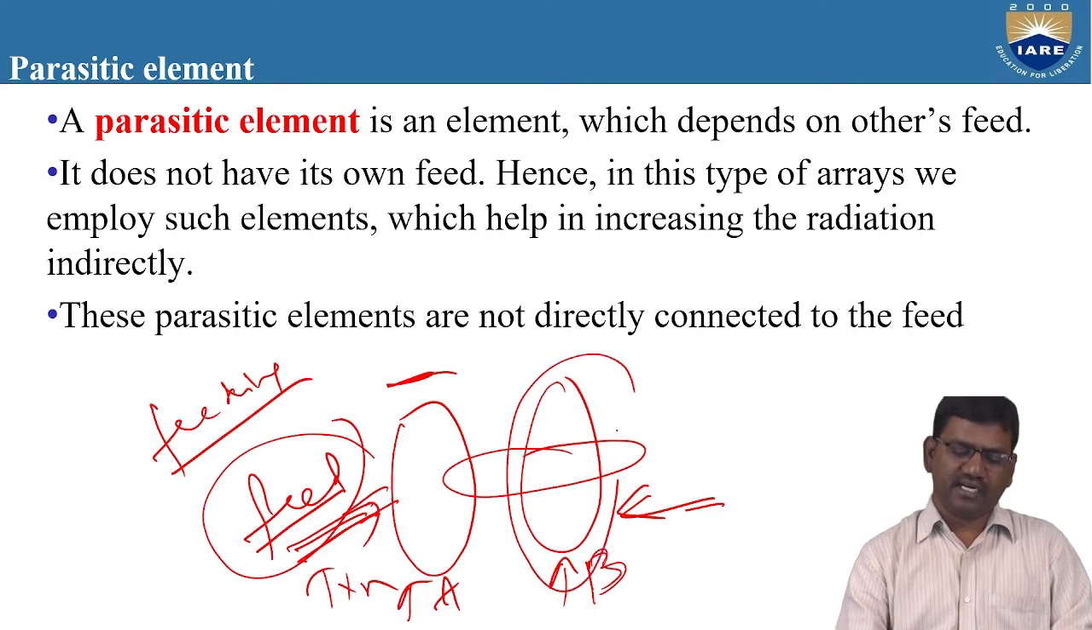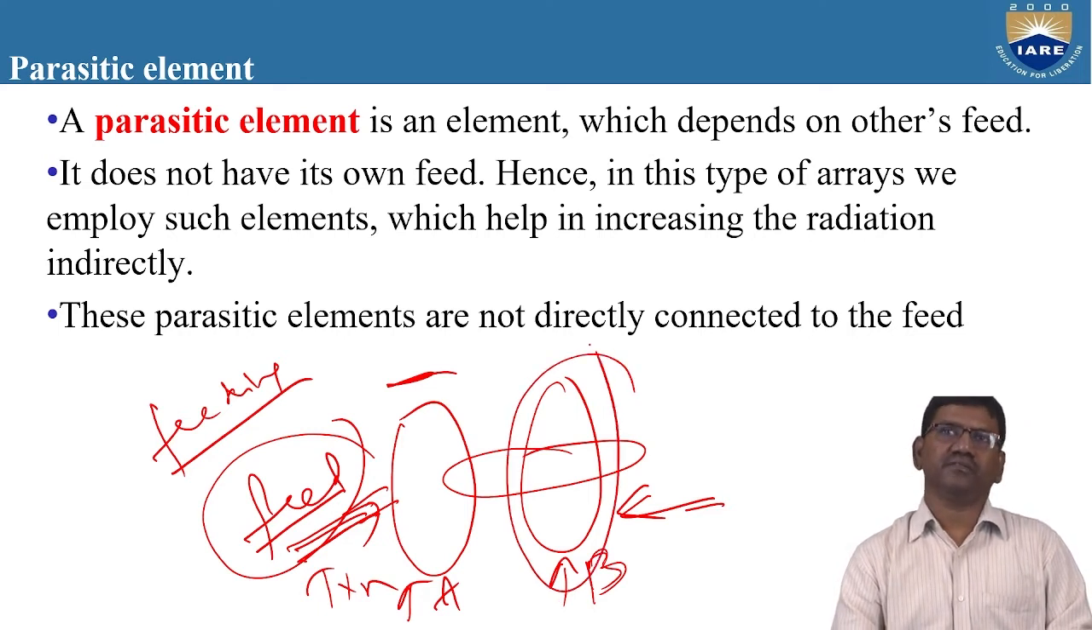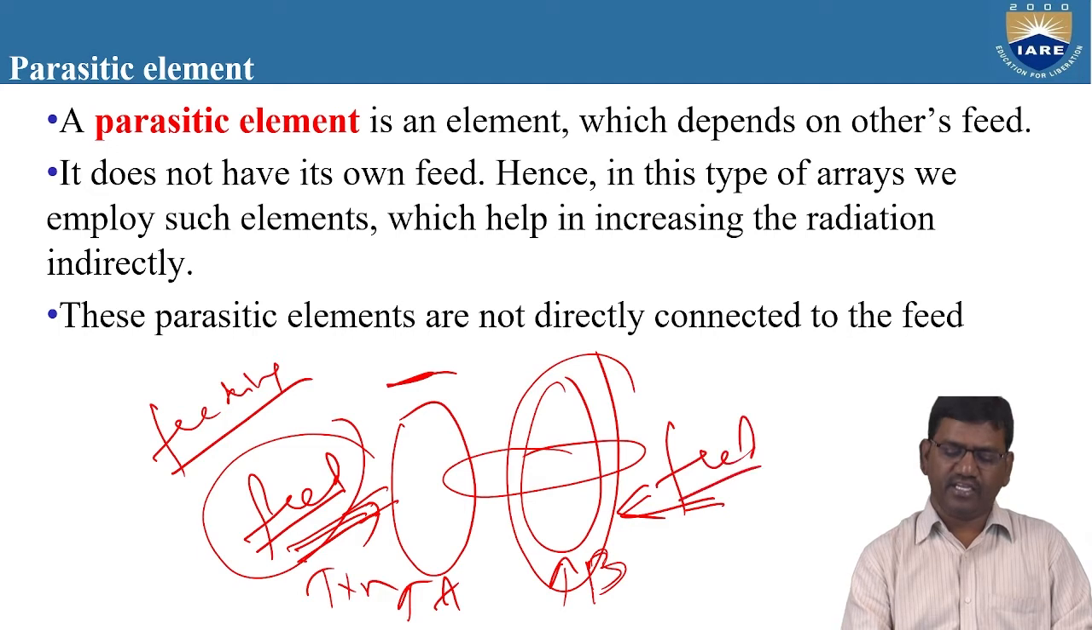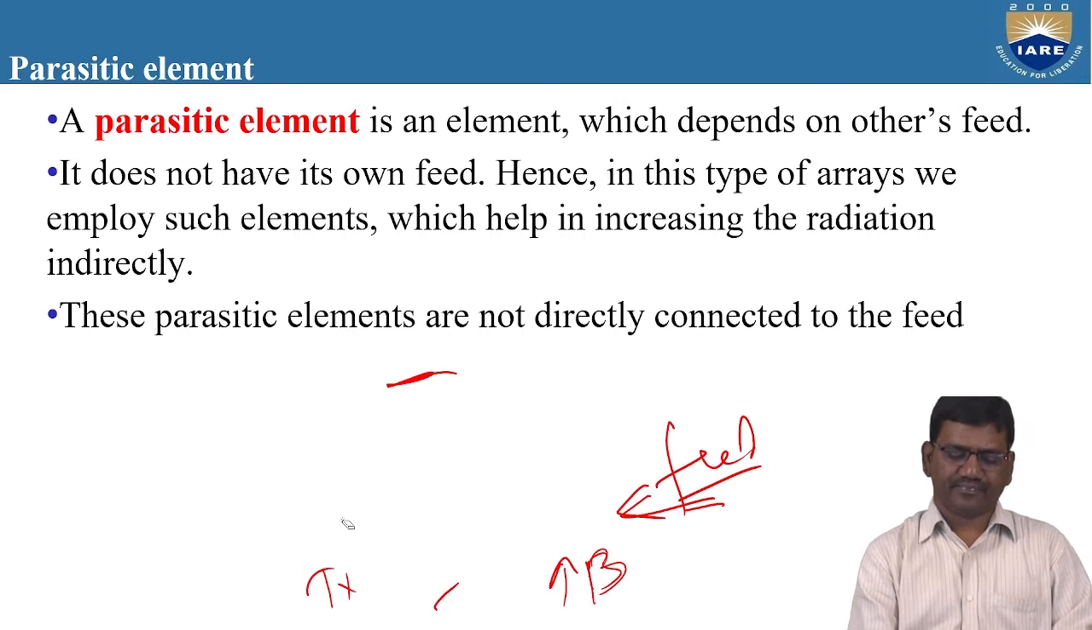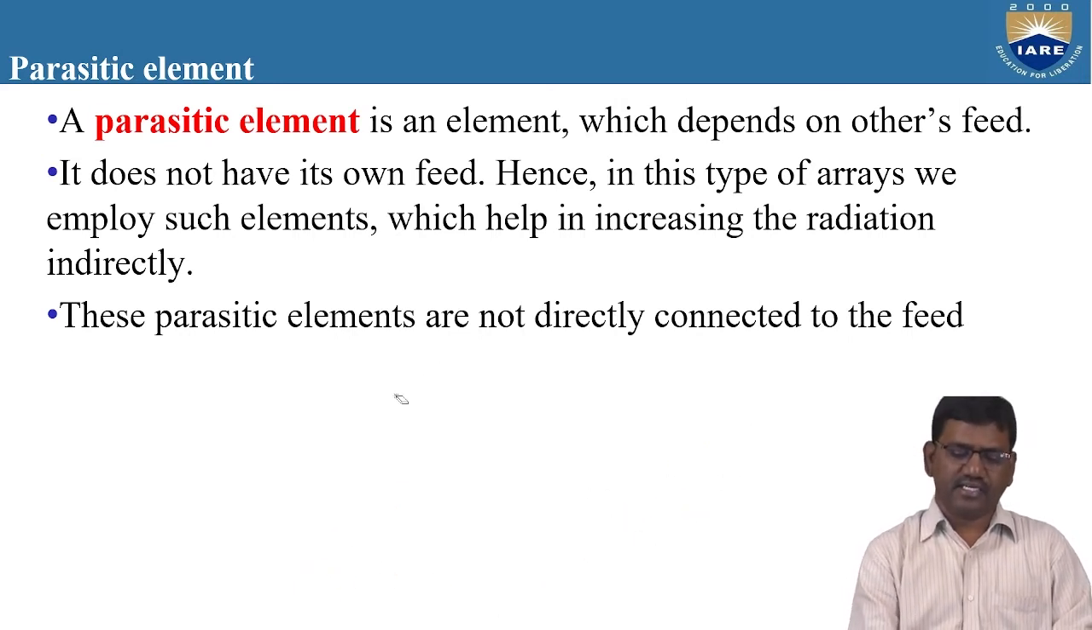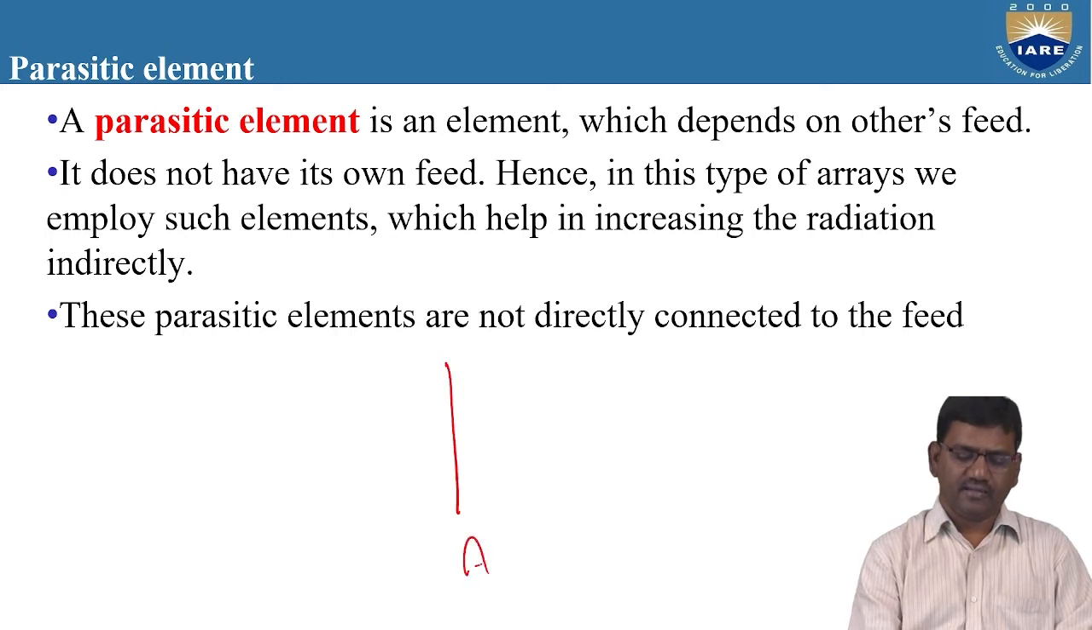Hence, we call this conductor B a passive conductor or a passive element. As it is not getting the signal directly through a transmission line, it is getting the signal indirectly from the other element. Hence, conductor B can be regarded as a parasitic conductor or a parasitic element. We are not feeding conductor B. Here you can observe we are feeding only conductor A.